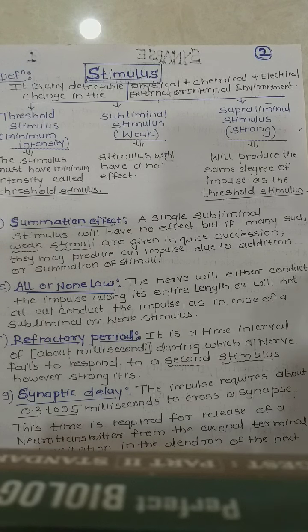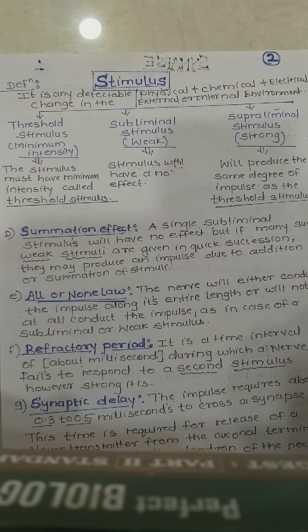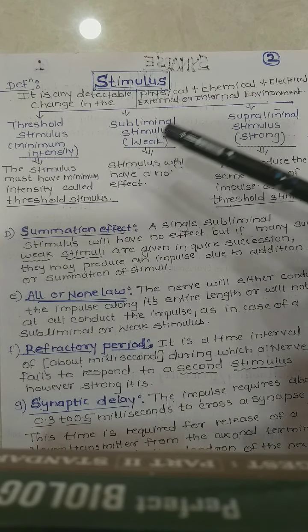A stimulus is any detectable physical, chemical or electrical change in the external or internal environment. That is called a stimulus. This stimulus is divided into three types.